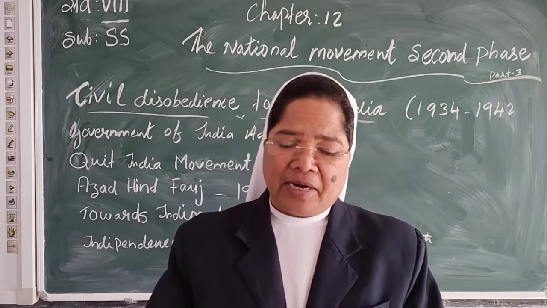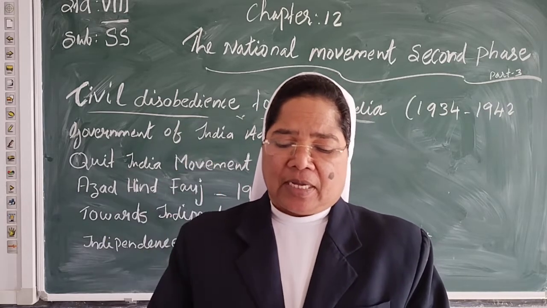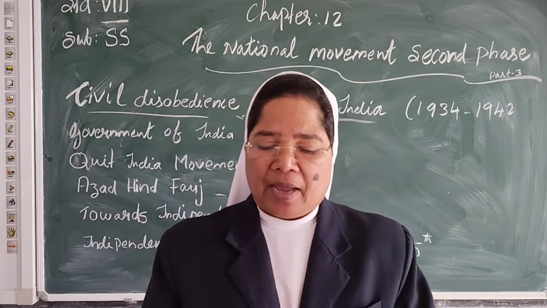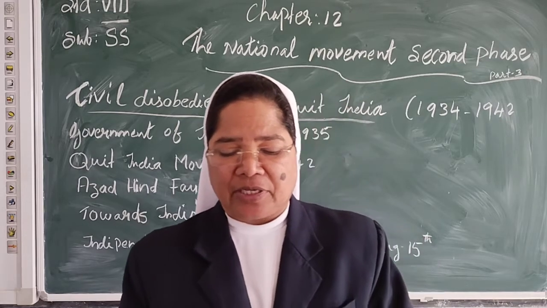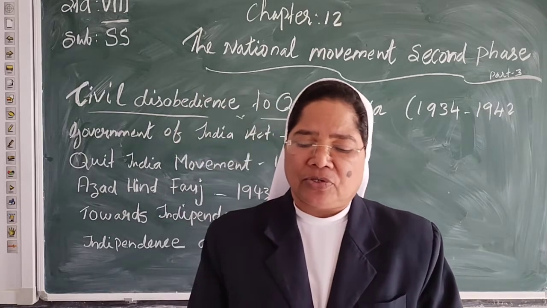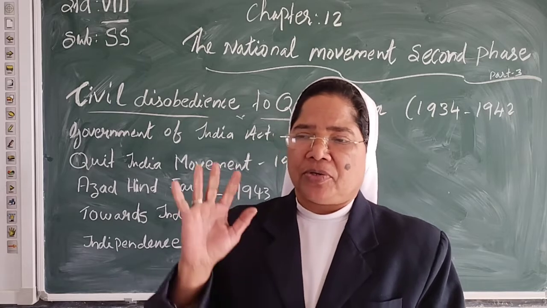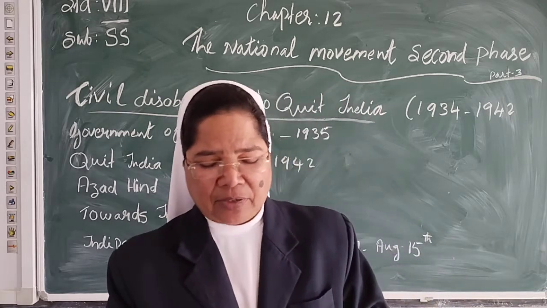So what did the national leaders do to prevent the people from killing each other in the name of religion? Gandhiji kept a fast unto death to stop this killing. Gandhi and other leaders also planned to stop this.